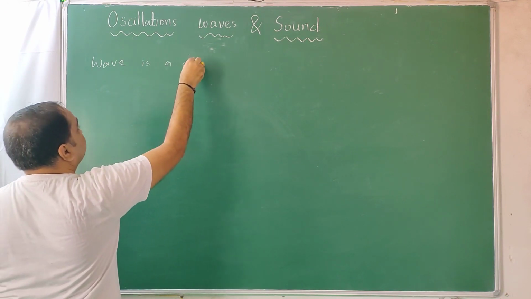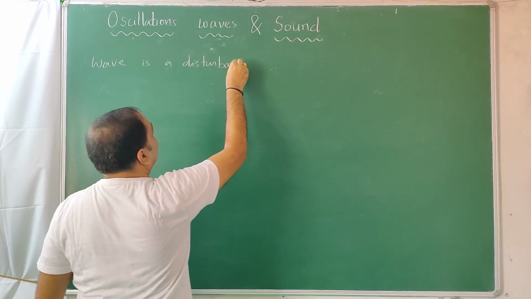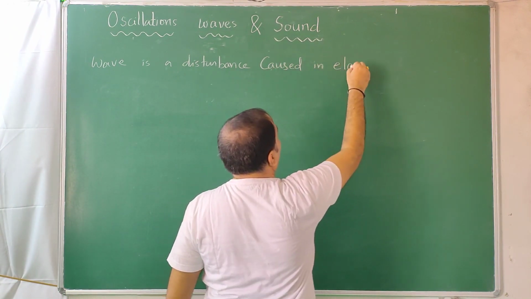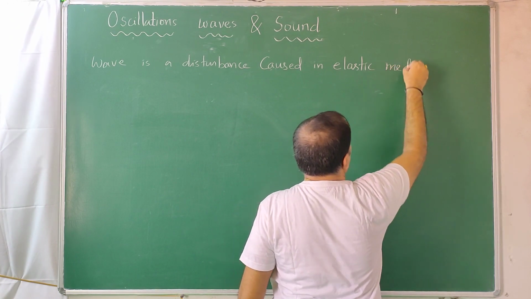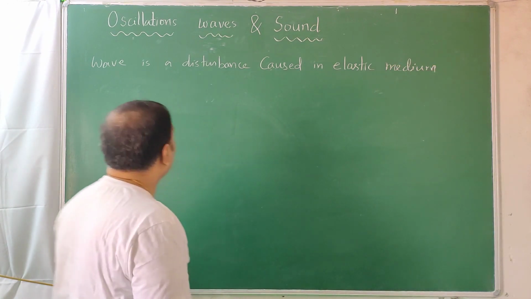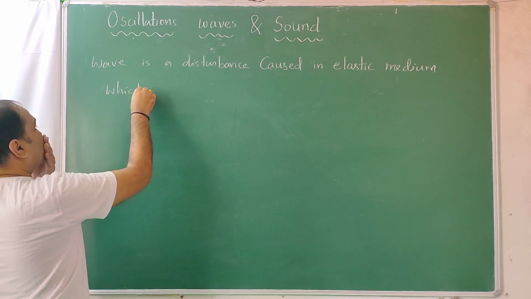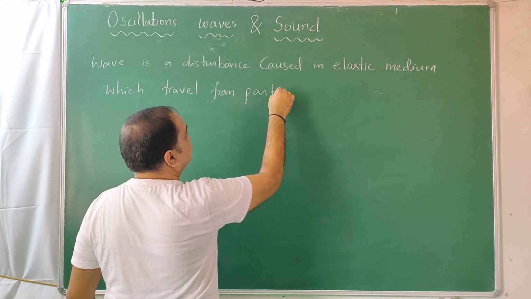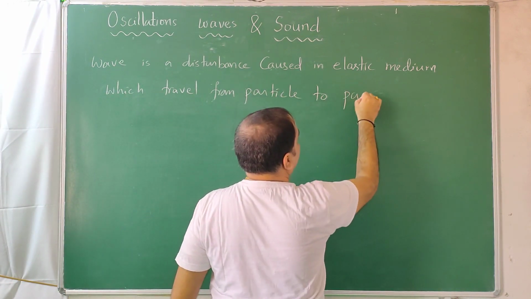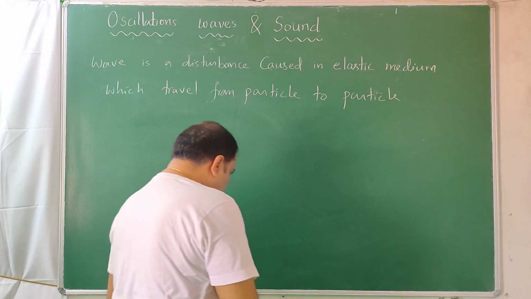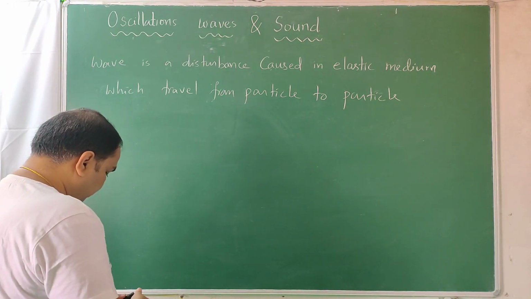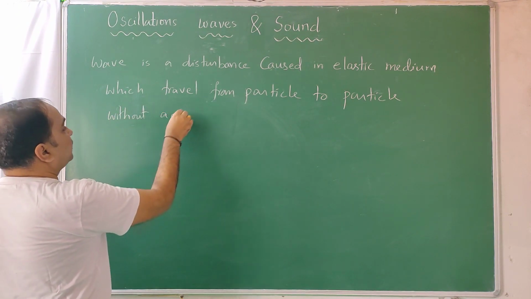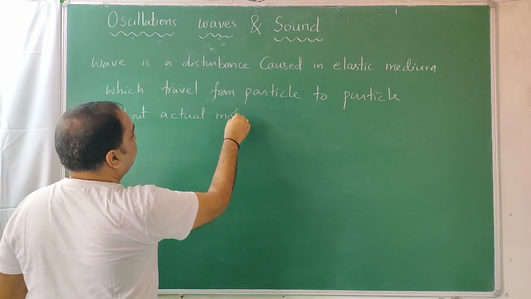Wave is a disturbance caused in an elastic medium which travels from particle to particle without actual motion of particles.